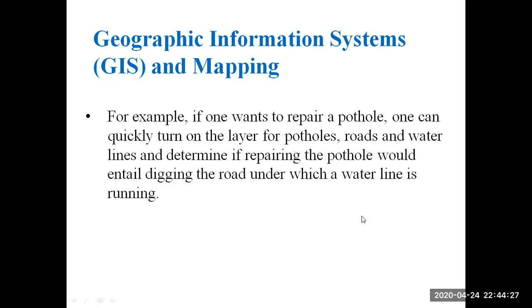So what we do is first we'll create the different layers of data. For example, we'll create the data for roads, water, potholes, etc. From the data, we'll check how to repair the pothole, whether it is required to dig the road or not. We'll check from that data. So that is how we can use different layers of data in GIS.